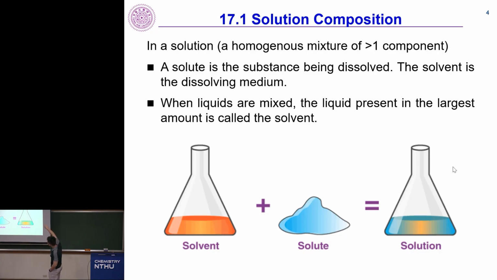A solute is the substance being dissolved, right? So one will be defined as the solute, the other will be defined as the solvent, and the whole thing is called a solution. Solute, solvent, and solution. The solvent is a dissolving medium. When liquids are mixed together, the liquid present in a larger amount is called the solvent. So if a solid and a liquid are mixed together, then of course the solid will be the solute, the liquid will be the solvent, and the whole thing will become the solution.